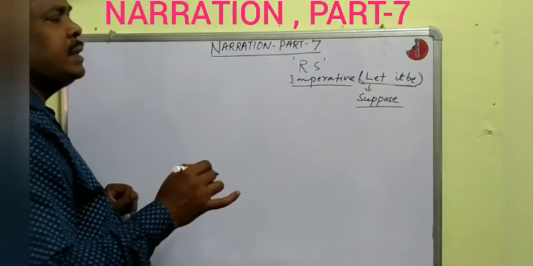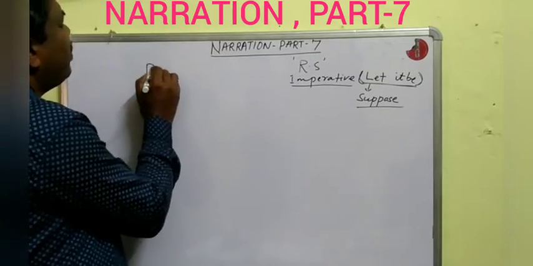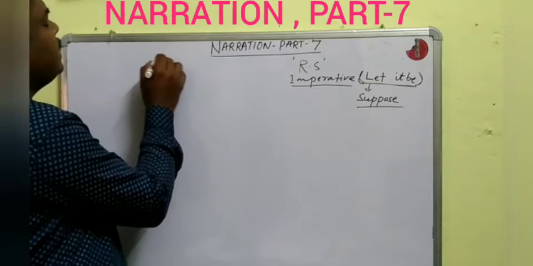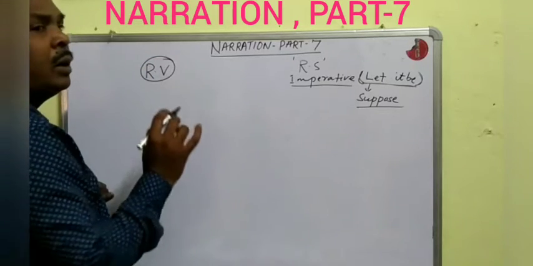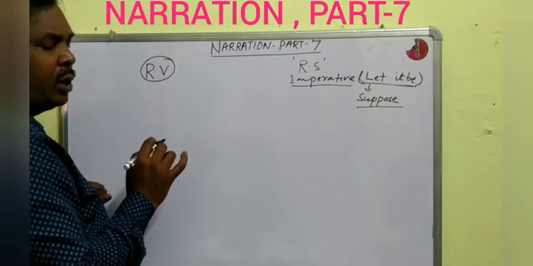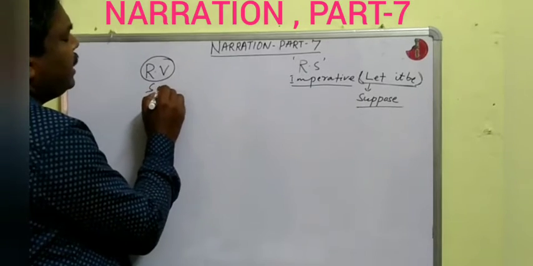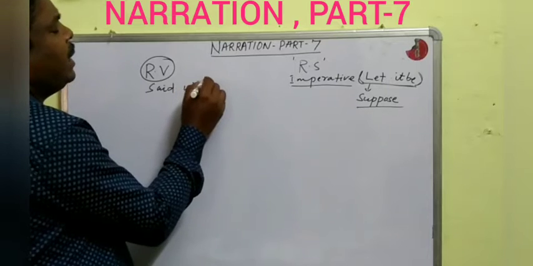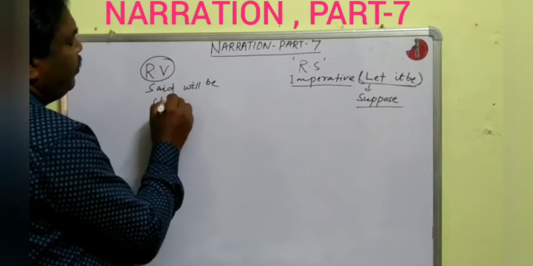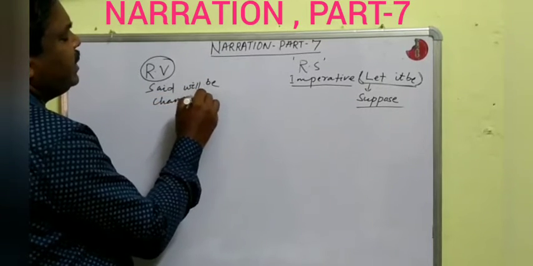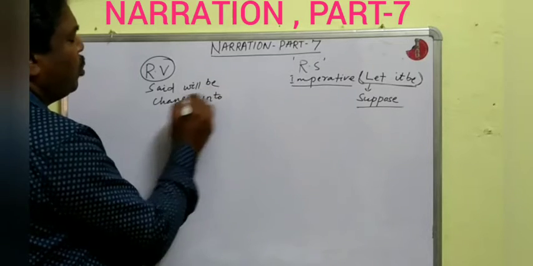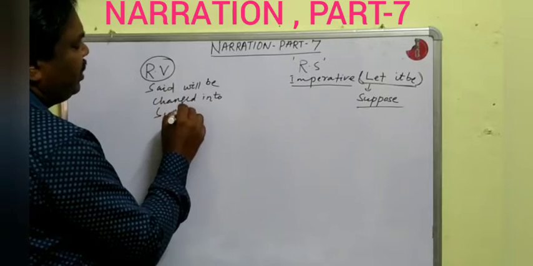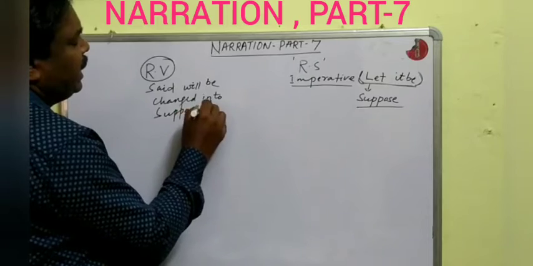In that case, the reporting verb said will be changed into supposed, S-U-P-P-O-S-E-D.